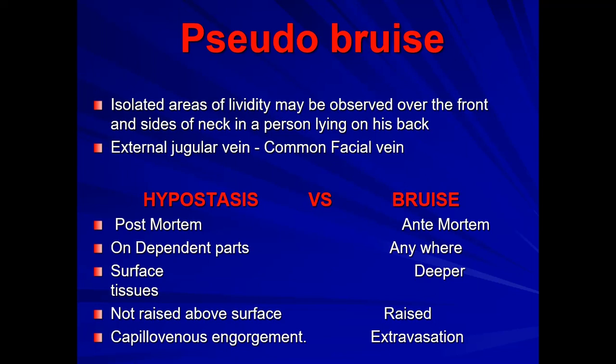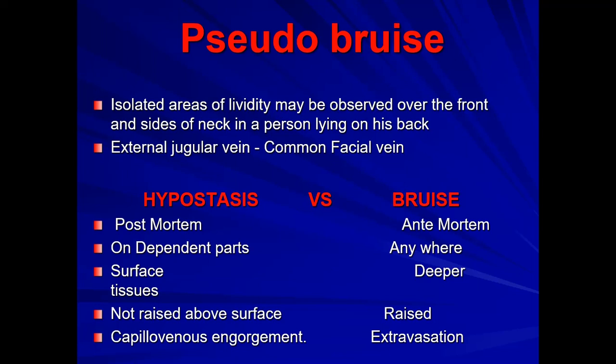But because of the resemblance in appearance, it is called pseudo bruise. So there are some differences between both, and you can confirm whether it is hypostasis or bruise.